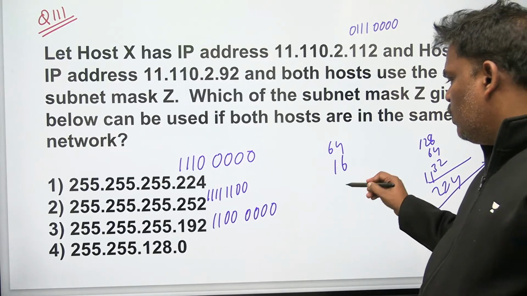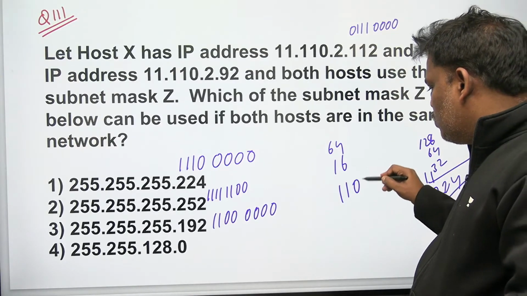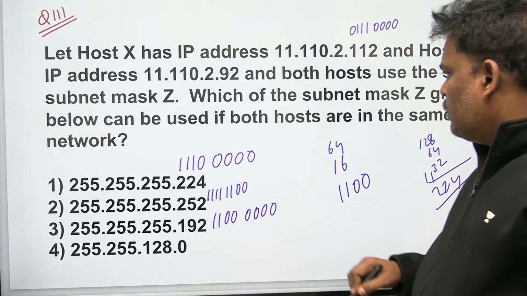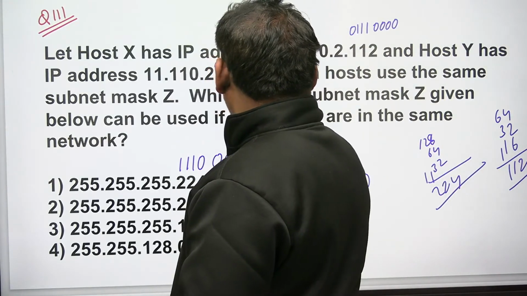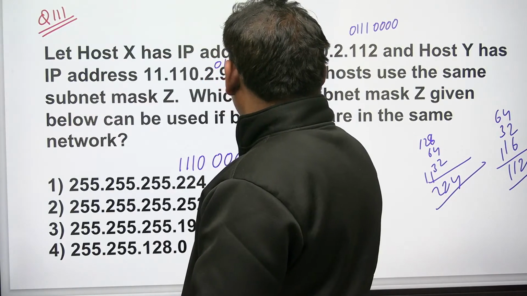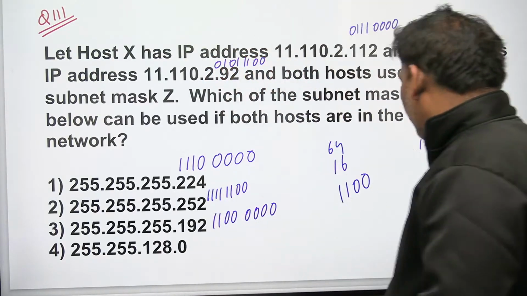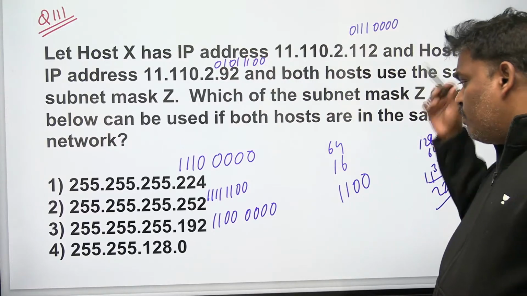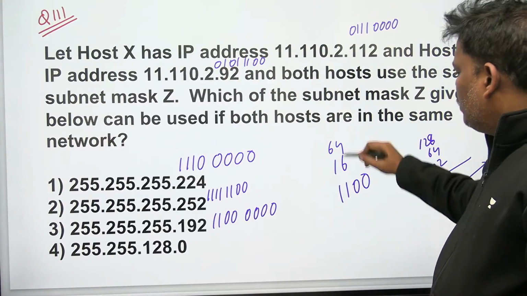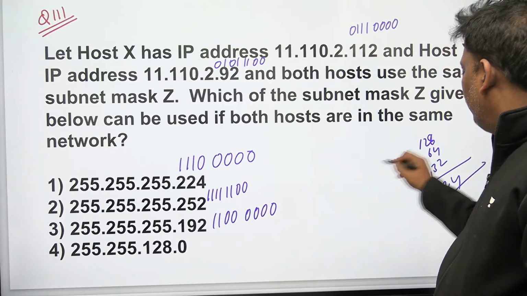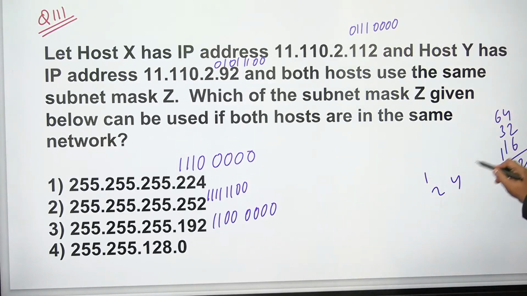I want 92, so I need 12, which is 8 plus 2. Let me try this one: 0, 1, 0, 1, 1, 1, 0, 0. Verify. 12 I know, 12 plus 80 is 92. Yeah, everything is all right. Now you can go ahead. Check, and if the conversion is wrong, let me know.